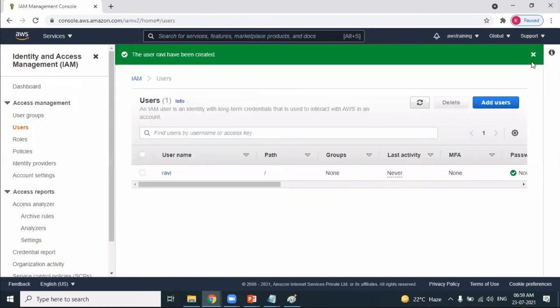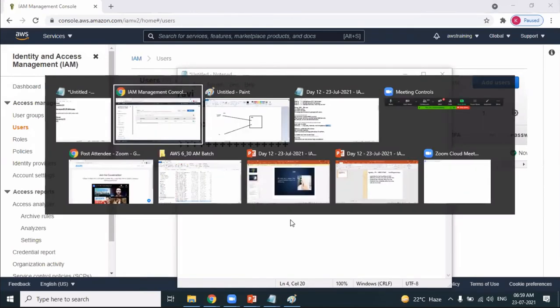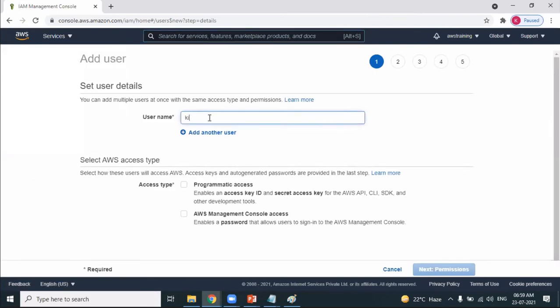Next, I want to create one more user, Kiran, and the password is Kiran123. So let's do that. He should access in both the approaches.